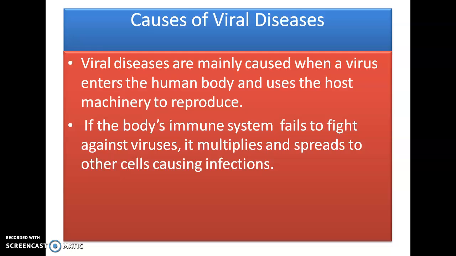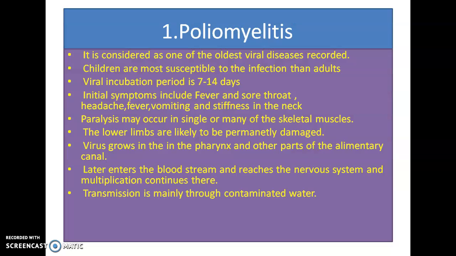How infection happens is that generally when a pathogen enters into our body, our immune system begins to act upon it. But whenever our immune system is not able to fight these viruses, they begin to multiply and spread out, and ultimately it leads to infection. Then we are discussing the main types of viruses which generally affect human beings.